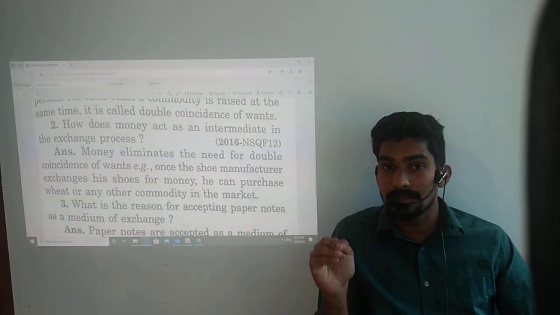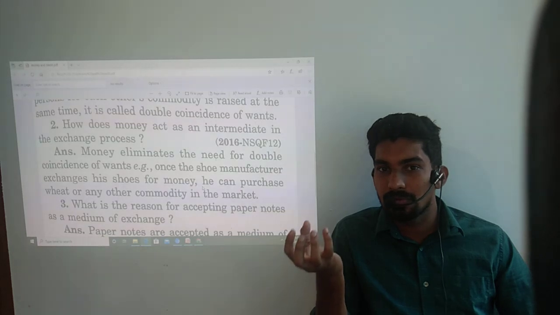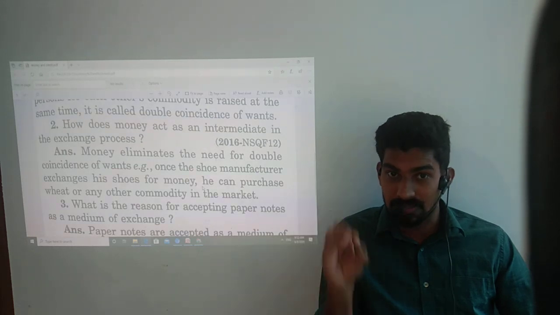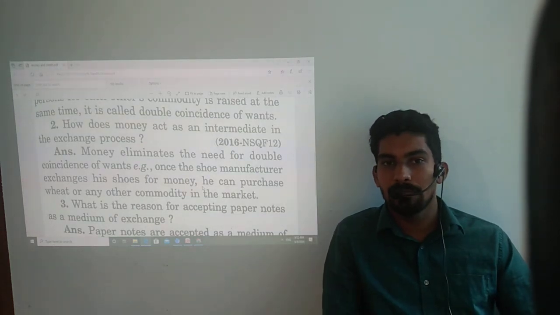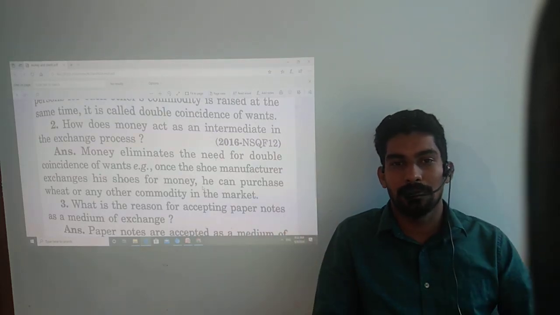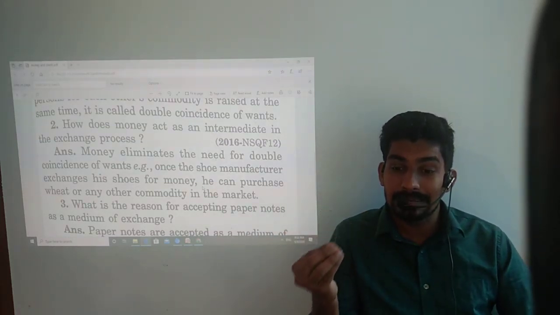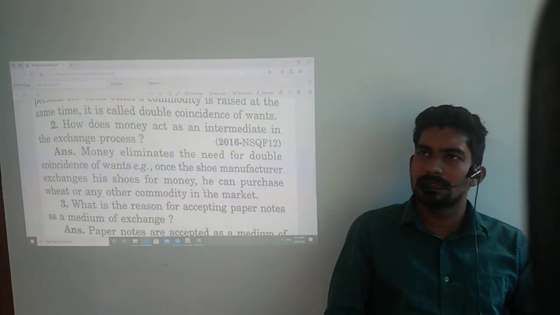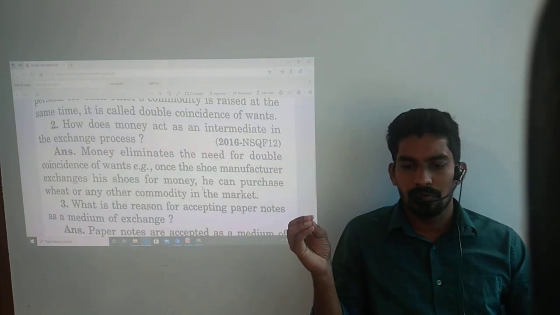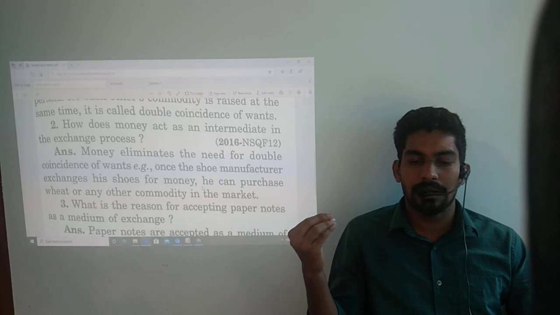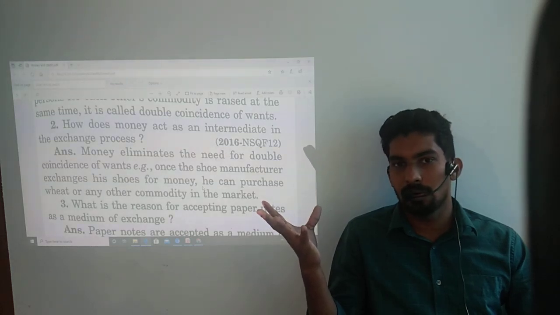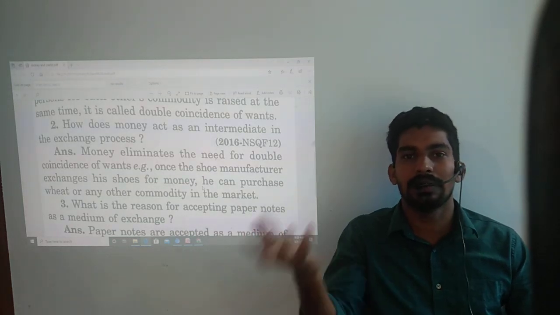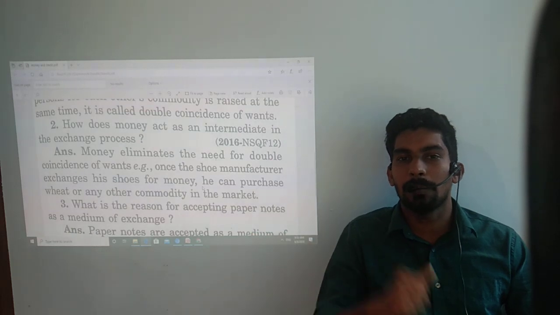But in the barter system, there is no presence of money. There is no currency at all. So double coincidence is a must in the barter system. Here currency is accepted by all the people. That's why money eliminates the need of double coincidence. For example, the shoe manufacturer exchanges his shoes for money. He can purchase wheat or any other commodity in the market. He doesn't want to wait for double coincidence. So money is acting as an intermediate. It is accepted by all the people.